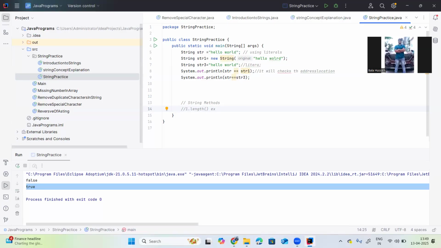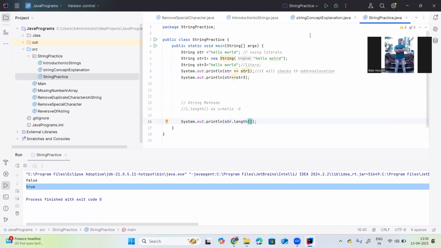so String s equals "Hello". It will return the number, like here 0 1 2 3 4 5. So it will return the length as 5. The index will start from 0. The length method returns the number of characters in the string. So for example, System.out.println, str dot length. I am asking the length of Hello world.